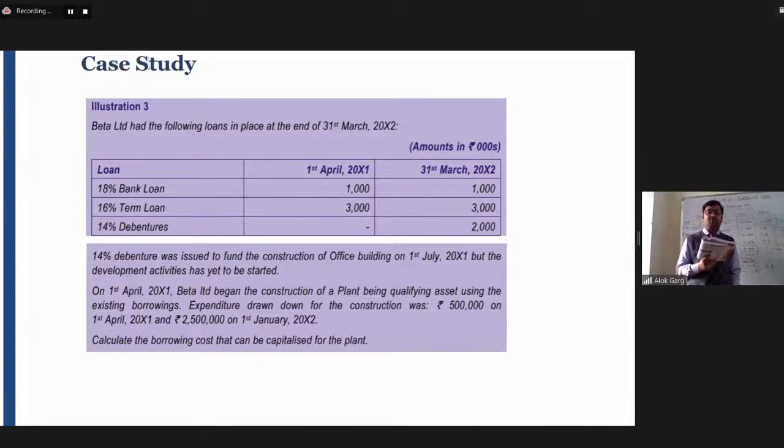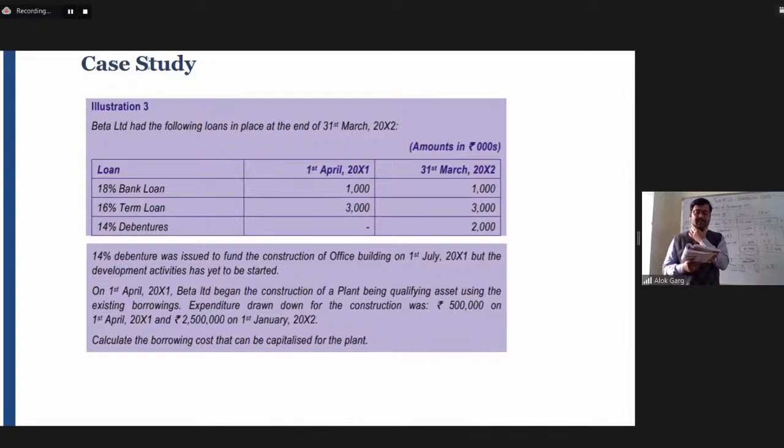Then on 1st April 2001, it means beginning, Beta Limited began the construction of a plant, being a qualifying asset, using the existing borrowing. So on 1st April 2001, there were two borrowings, 18% bank loan and 16% term loan. So there is a total borrowing of 40 lakhs, which is 4,000, and Beta Limited has started using the existing funds for the construction.